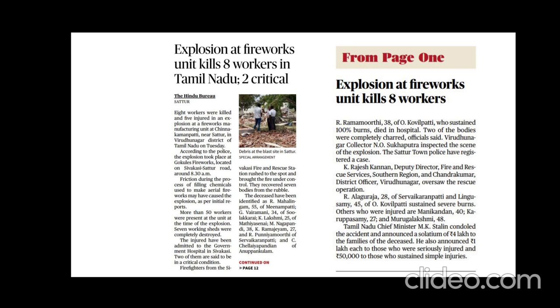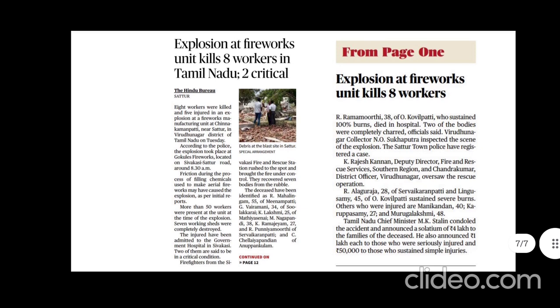Especially in the South, we have textile industries, cement industries, steel industries, and firecracker industries. Most of the manufacturing industries are in the South. That means a lot of migrants are employed in this southern part of the country. So we have to protect them, right? So the government came up with this Migrant Workmen Regulation of Employment and Conditions of Service Act 1979, and this act